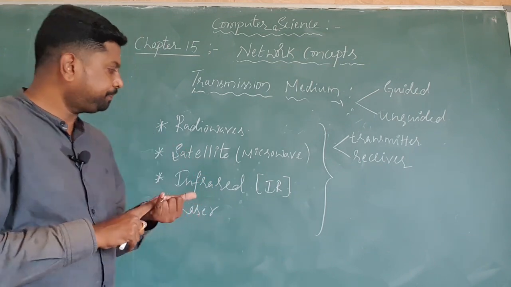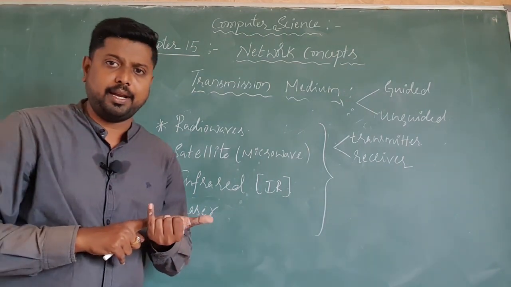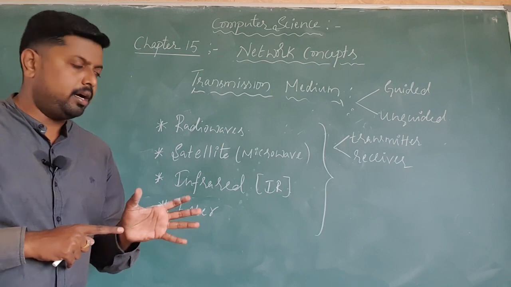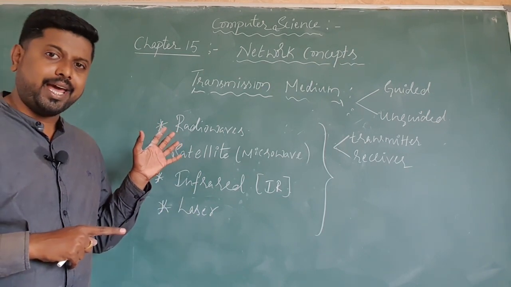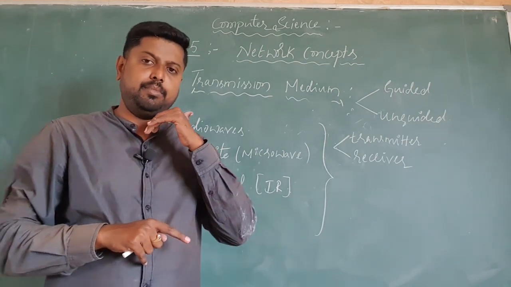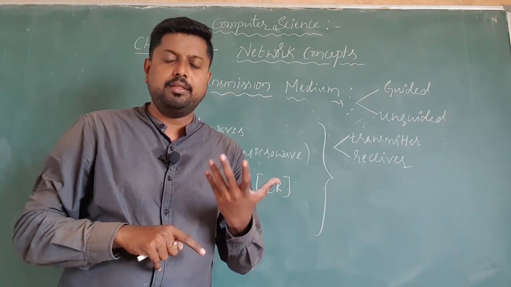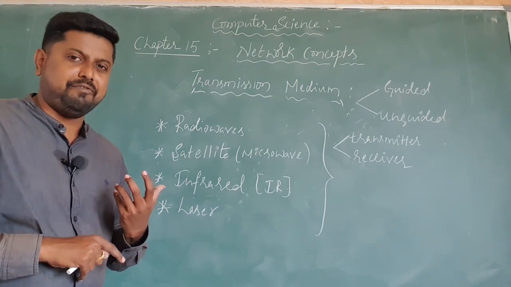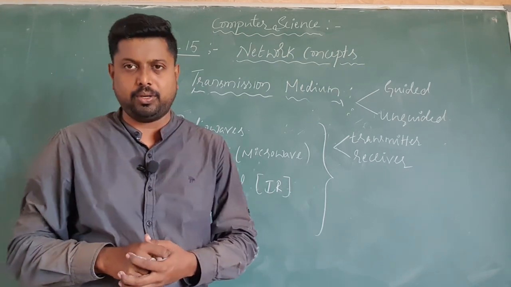That's one example of what I am telling. So unguided media are usually wireless, and the range is more. That's why these unguided media have some major disadvantages, dear students.